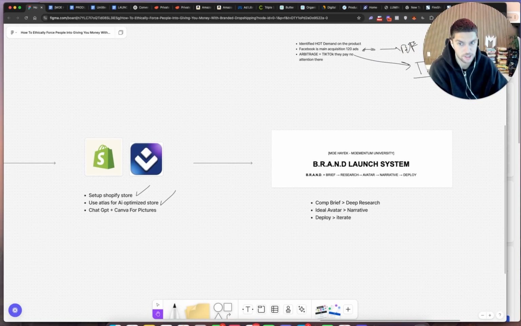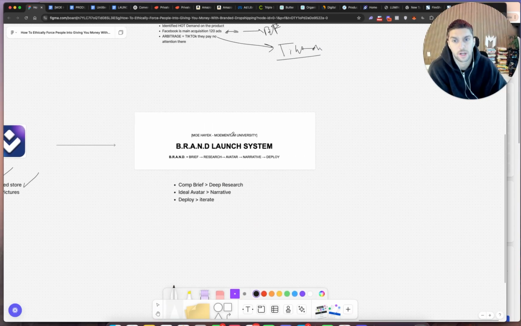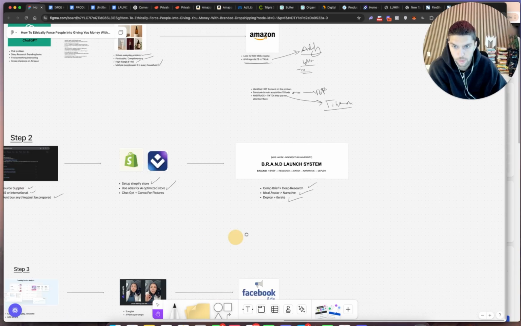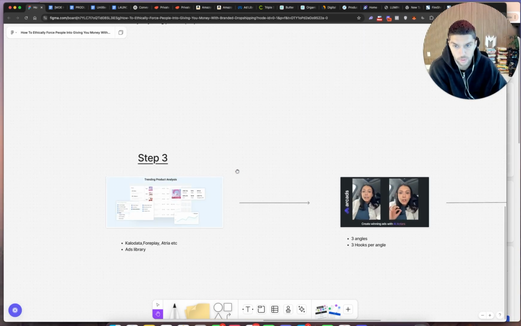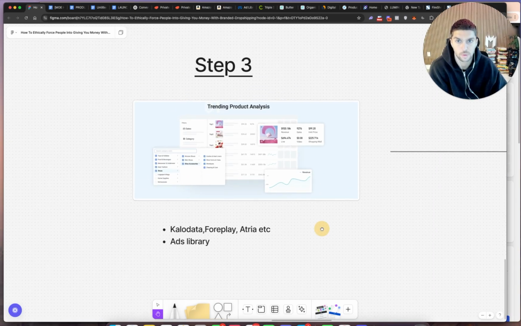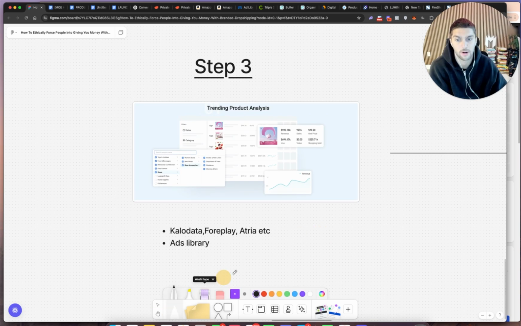Then we're going to use ChatGPT and Canva to create all those pictures that we just mentioned, which are the core 6 pictures for our product listings. And then we follow our brand launch system. We do our deep research. We know exactly who our avatar and our audience is, and we're going to deploy and iterate. So now you have done everything you need to until you get to this point right here, which is the marketing.